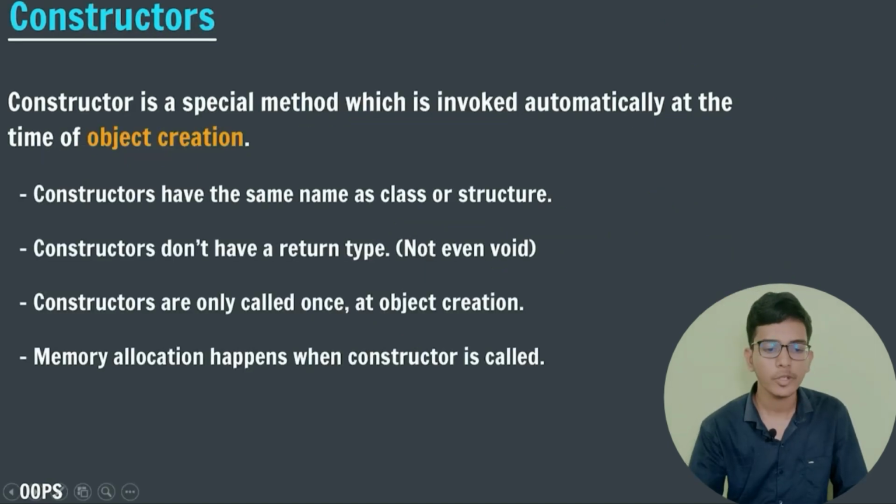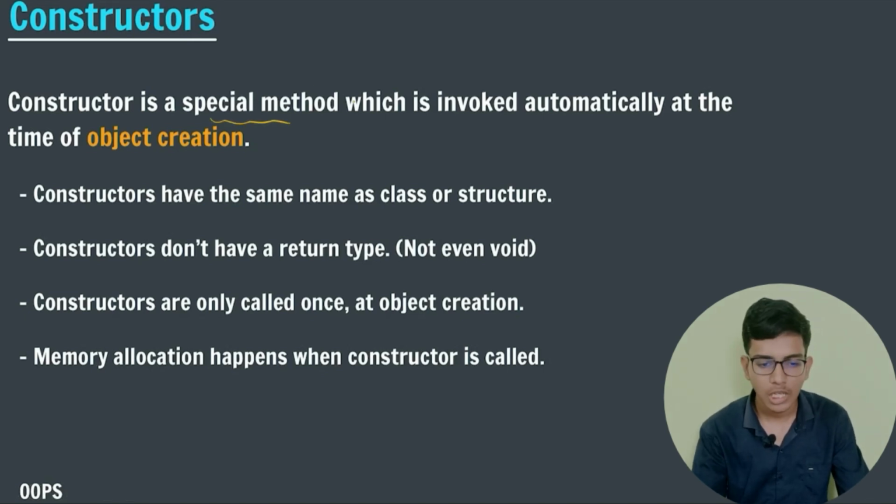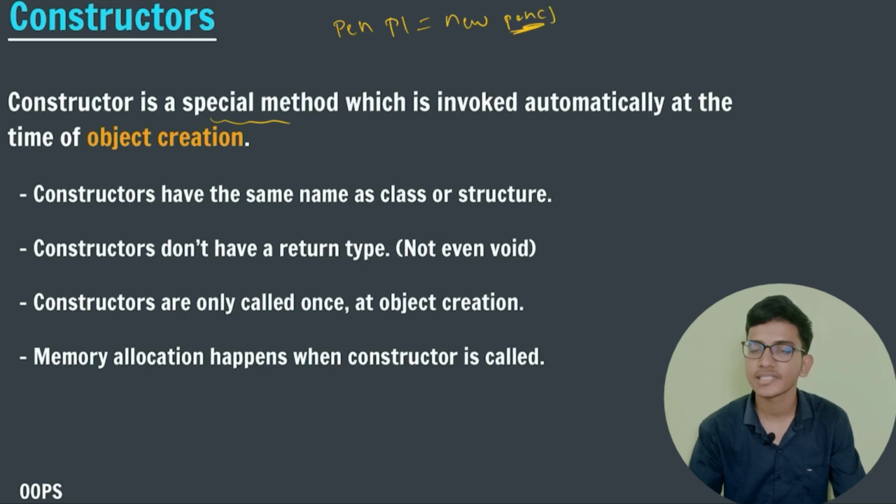Now let us talk about constructors. A constructor is a special method or function which is invoked automatically when the object is created. So in the main function we have created an object, right? p1 is equal to new Pen. So this thing is known as a constructor.